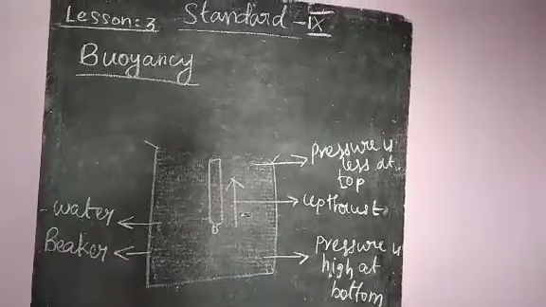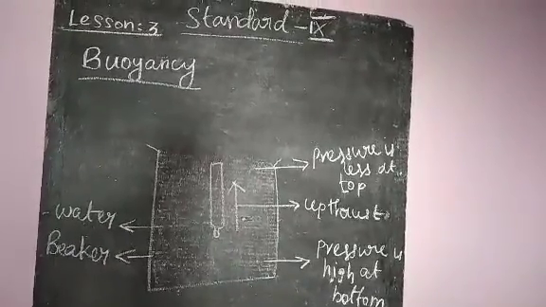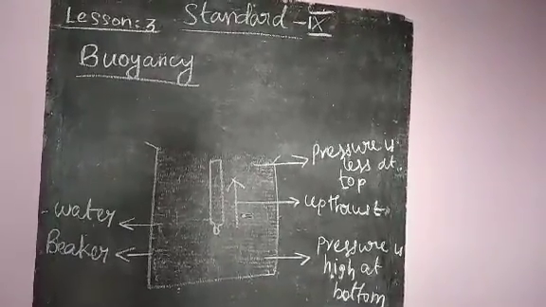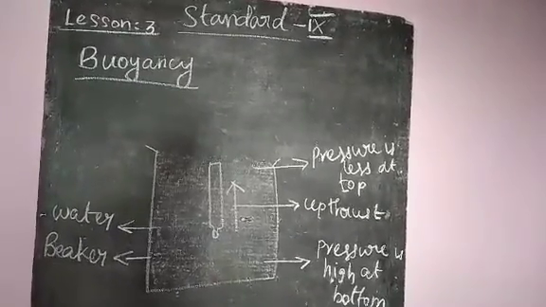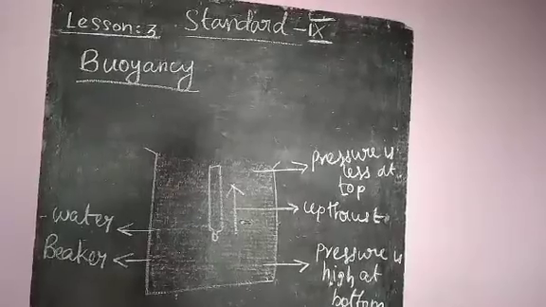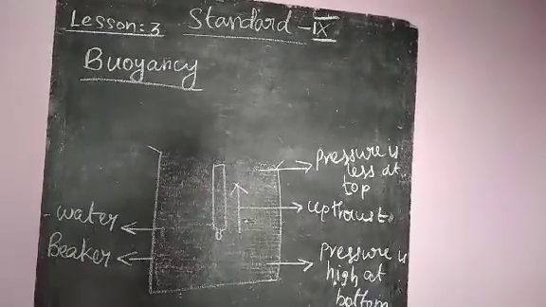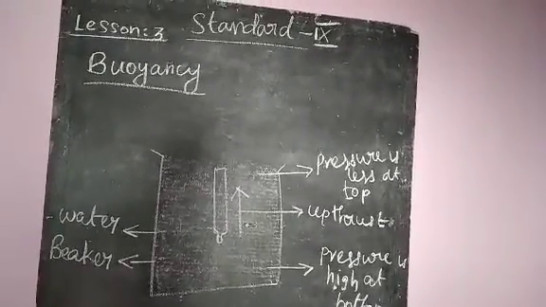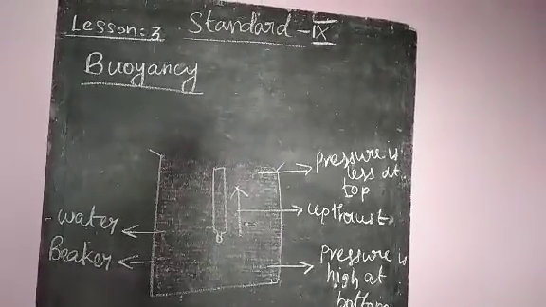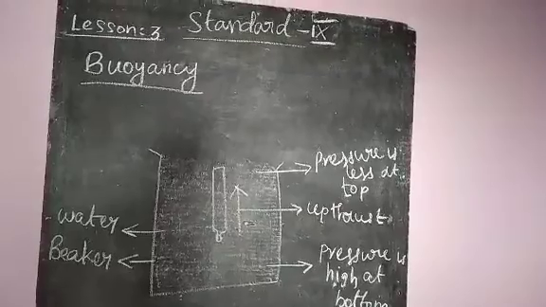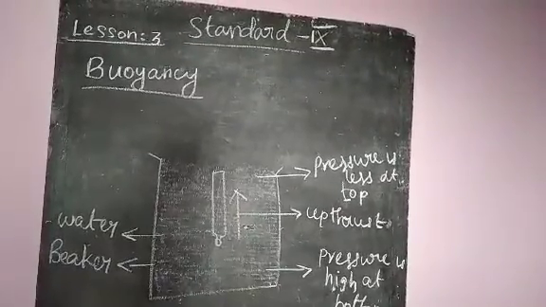Now take one plastic ball and drop it inside the liquid. The plastic ball floats, it cannot sink, because the weight of the plastic ball is less than that of the fluid.